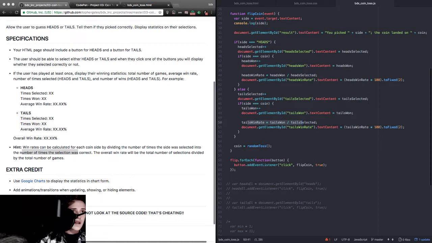These and this, right? So now we're sort of combining all of that. The overall win rate will be the total number of selections divided by the total number of games. So we need to sum heads selected and tails selected, and we need to sum heads 1 and tails 1.